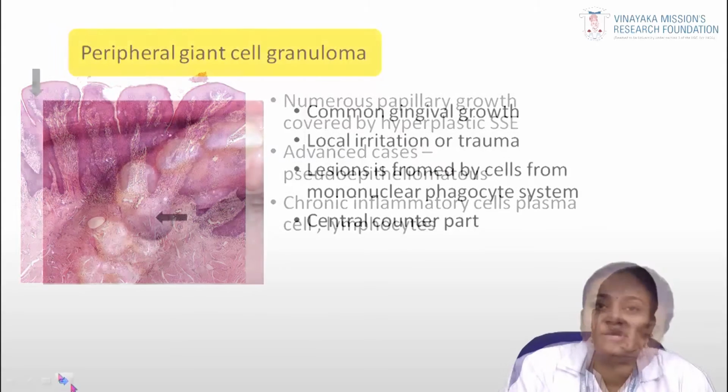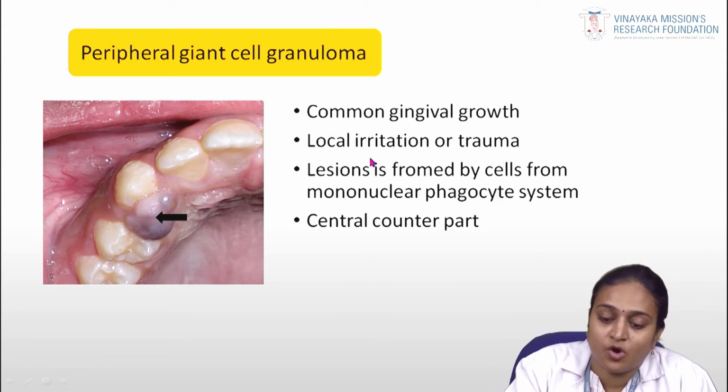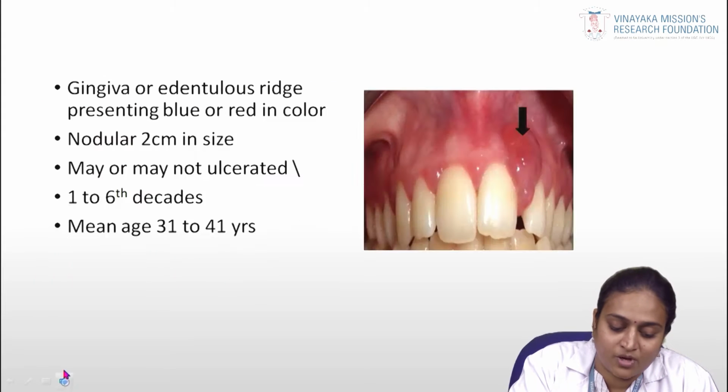Coming to the other lesion, that is the peripheral giant cell granuloma. It is a common gingival growth. It can be seen as a result of local irritation or trauma. Can you appreciate the lesion in the palatal area associated with the canine region? The lesion is formed by cells from the mononuclear phagocytic system. It has a counterpart called the central giant cell granuloma.